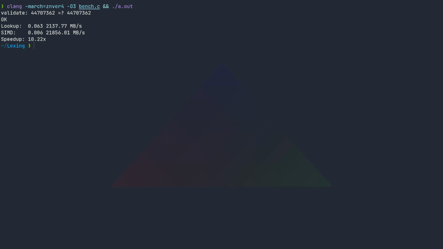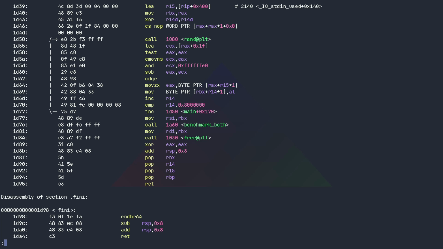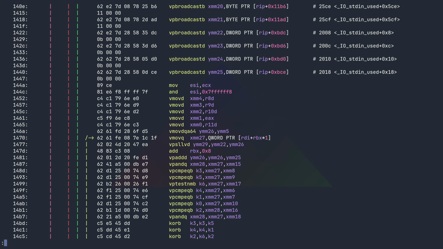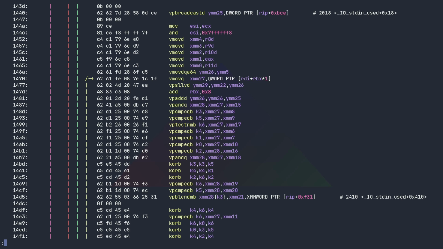For example, the first benchmark using Clang shows a 10x speedup. Maybe that sounds good, but frankly, it is astonishingly low. Trying GCC, we register a radically different result, so something is up. The assembly reveals Clang has been clever and vectorized part of our scalar classification, so good job, Clang. But the problem with it trying to be clever is that most of the time it is dumb as a brick. Results are inconsistent, unpredictable, and fragile.